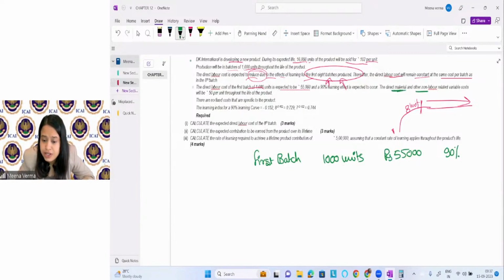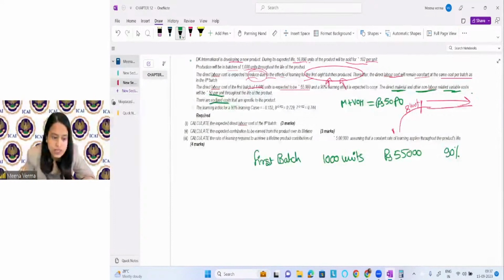Achha, what else? The direct material and non-labor related variable cost is rupees 50 per unit. So material plus other variable overhead, not including the labor cost, is rupees 50 per unit. Then there is no fixed cost. With a 90% learning curve, some values are given and they're asking you to calculate the labor cost for the 8th batch.